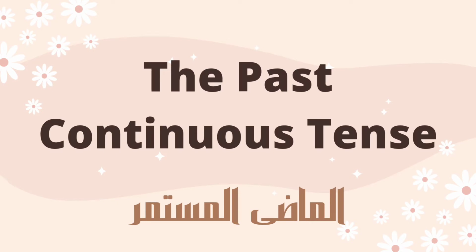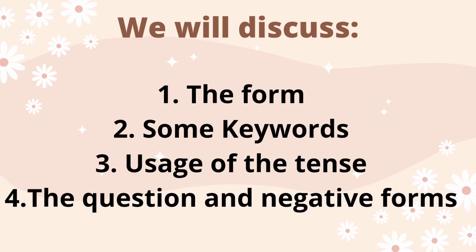Today we're going to learn the past continuous tense. As usual, we have 4 things to discuss. Number 1, the form. Number 2, some of the keywords. Number 3, the usage of the tense. And number 4, the question and negative forms. So, let's begin.